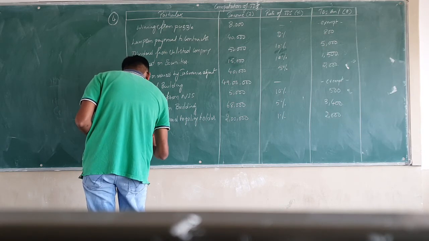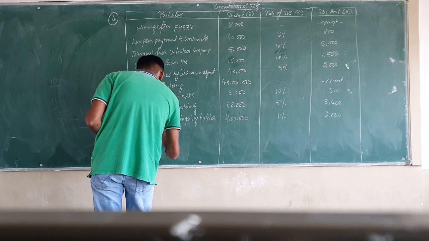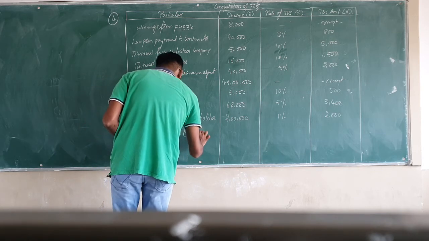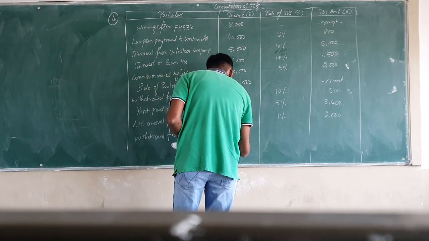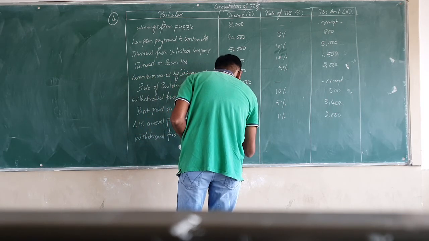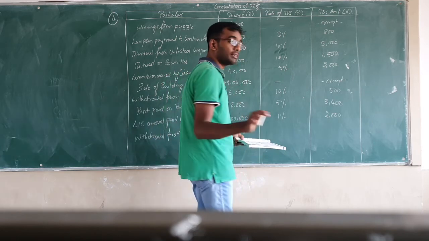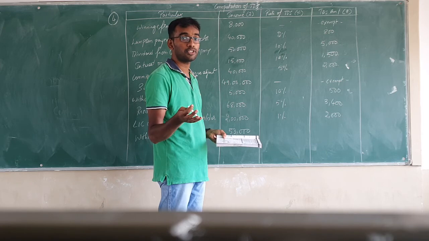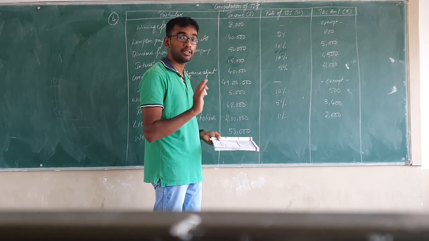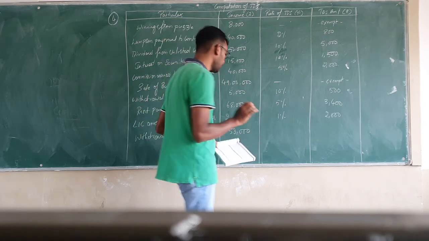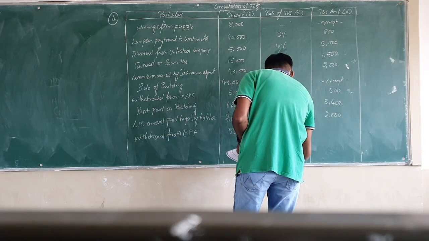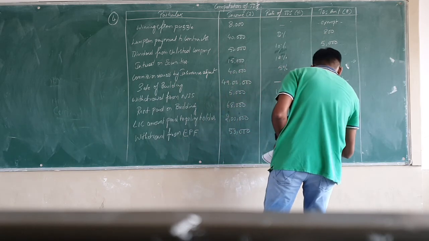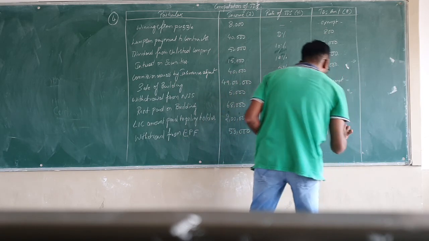Now under particulars write down withdrawal from employees provident fund. How much amount has been withdrawn? 53,000. Now they have not mentioned whether they have furnished PAN or not, so you cannot assume that they have not furnished PAN. So the rate of TDS in case PAN is furnished is 10%. So on this 53,000, we will calculate the TDS at the rate of 10%. So 10% on 53,000 will be 5,300.